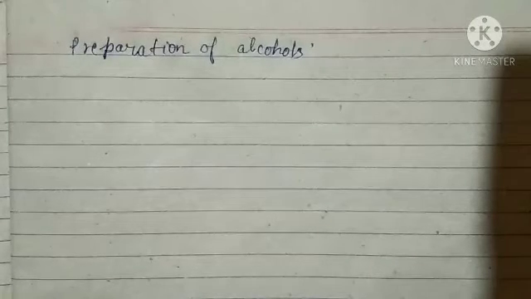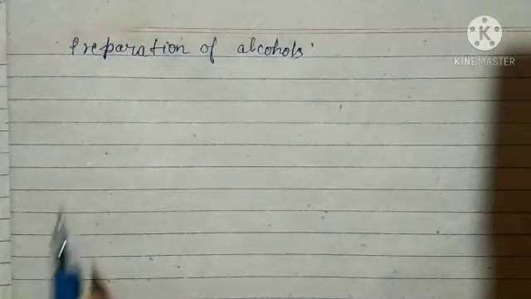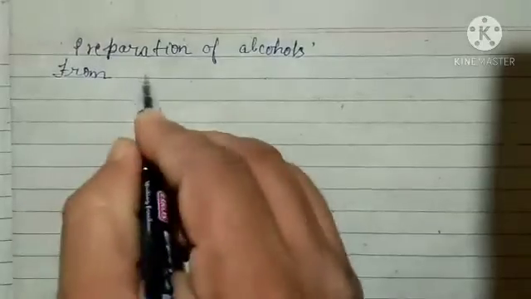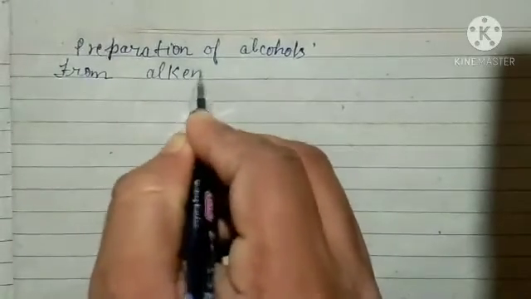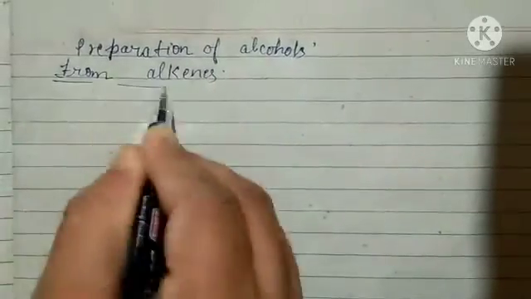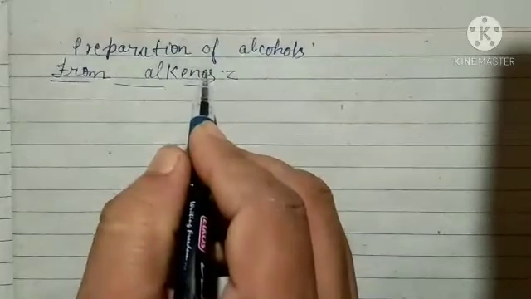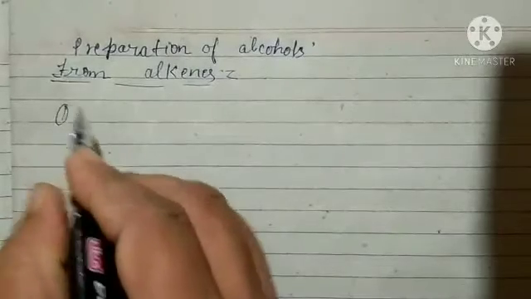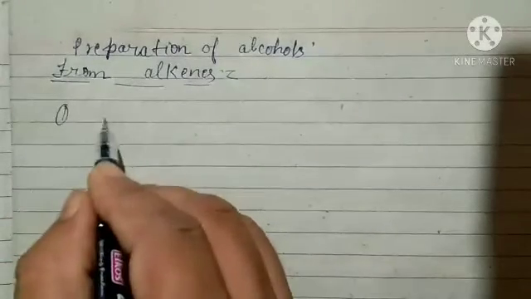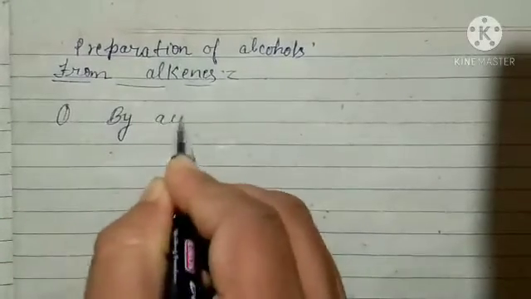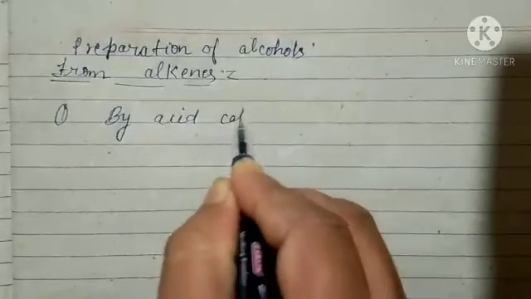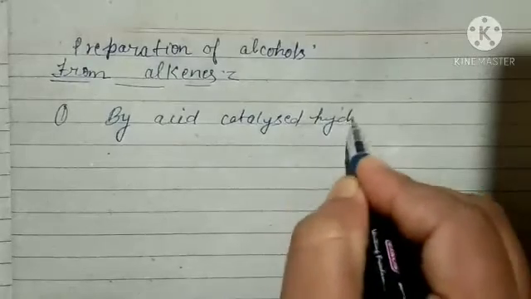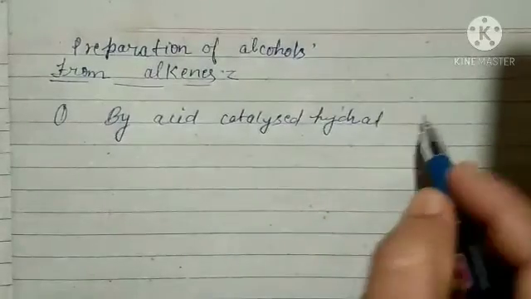The first method is from alkenes. So how can we prepare alcohols from alkenes? The first method is by acid catalyzed hydration.